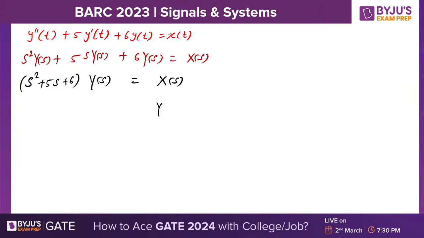So y of s is x of s upon s square plus 5s plus 6. What are the factors? s plus 2 and s plus 3. Yes. What is x of s? X of s is 1 minus e raised to minus 2s by s. Now check the options.